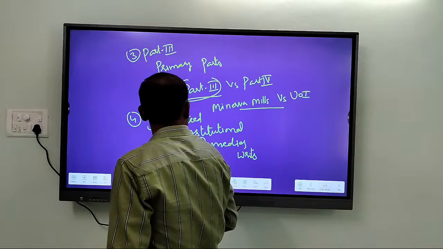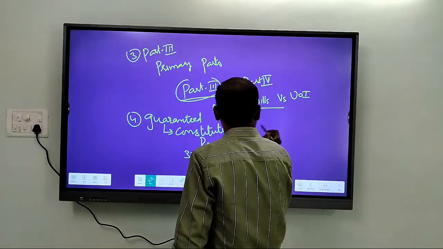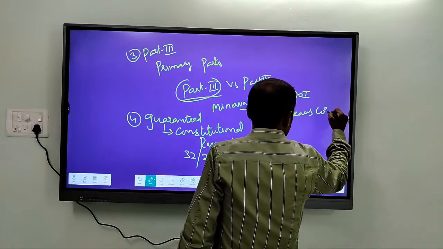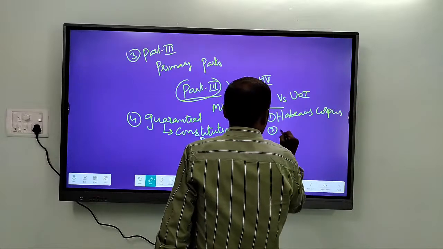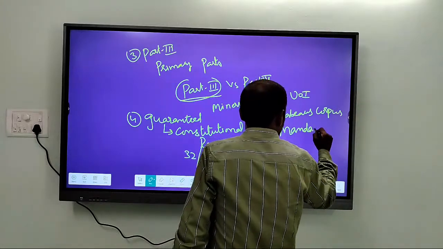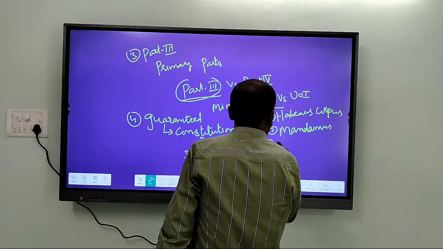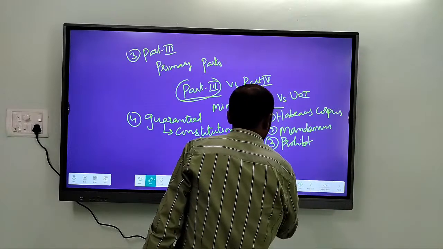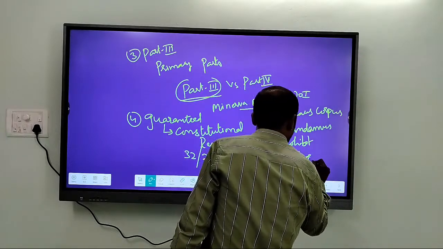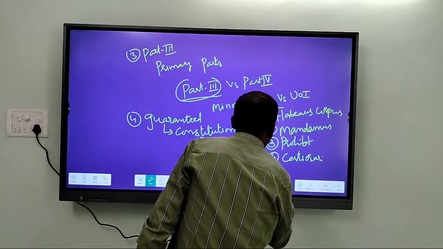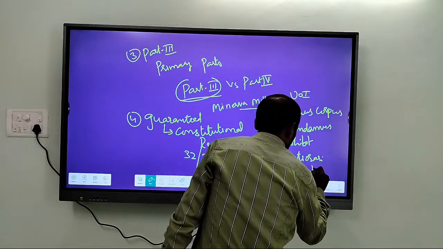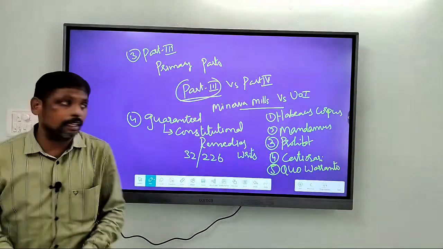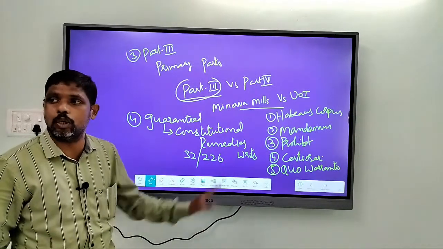So if we take Article 32, there are writs of habeas corpus, mandamus, prohibition, certiorari, quo warranto.